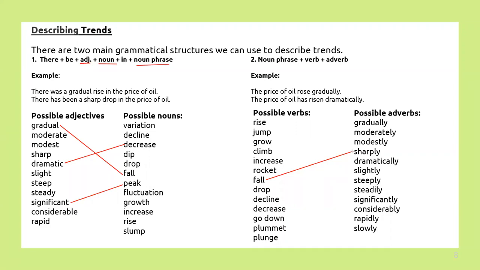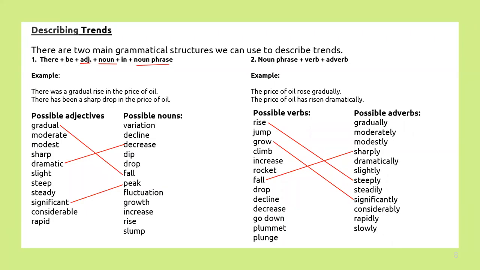Or you can write in a second example like it has fallen sharply, right? So any kind of, for example, rise steeply. So you can say rose steeply or has risen steeply. Another example, you can see grow and significantly. So grew significantly, or you can say has grown significantly. So you can have a combination of this type of verbs and adverbs as well.